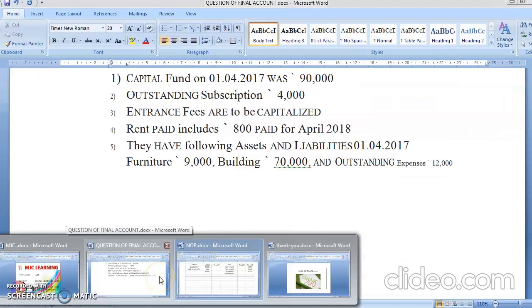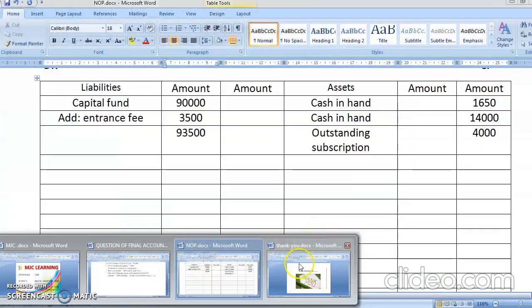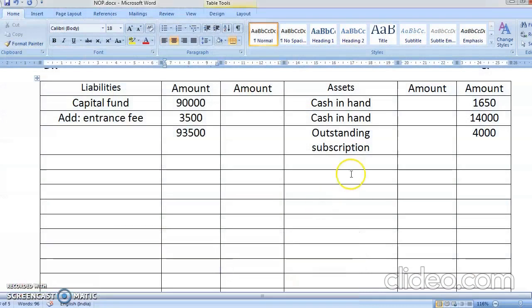Okay, students. Now, what is the next one? Rent include 800 paid for April 18. Now, see, my year ending is what? My year ending is 31st March. So April 18 means it is for the next year. So it is prepaid rent. You have paid an extra rent.